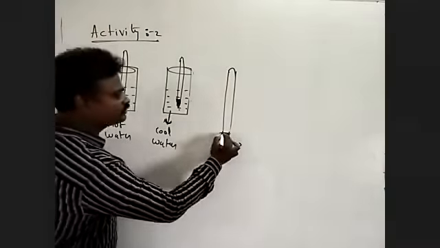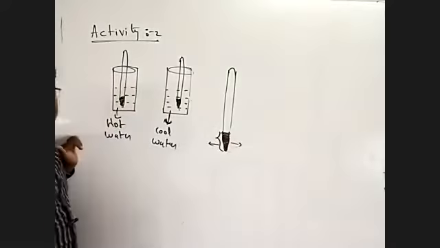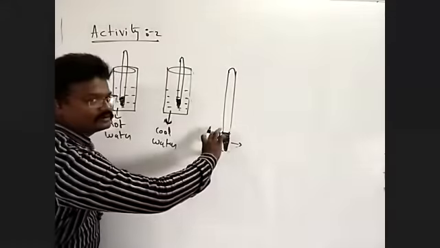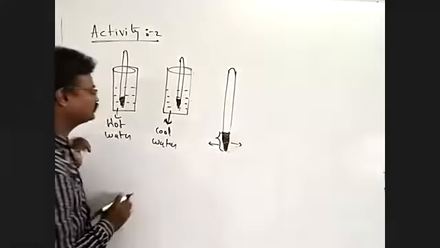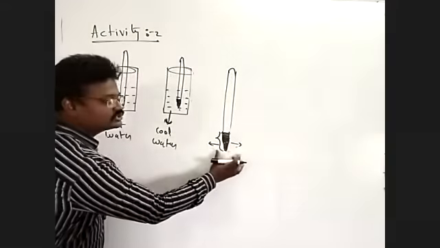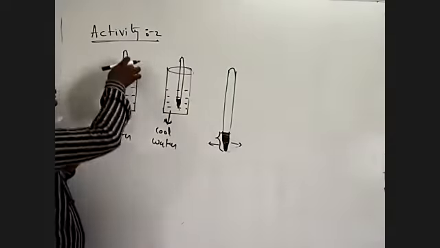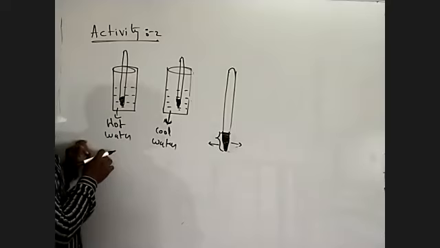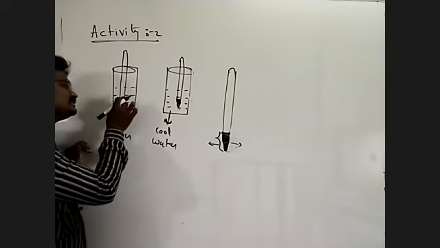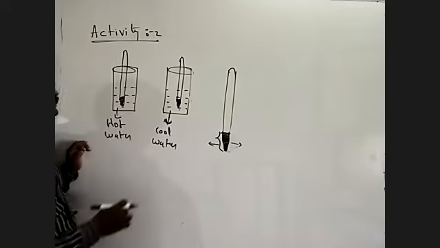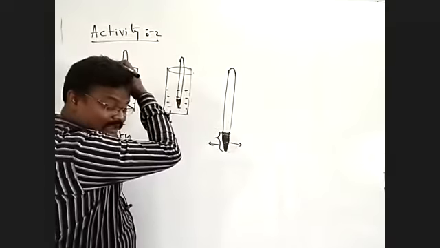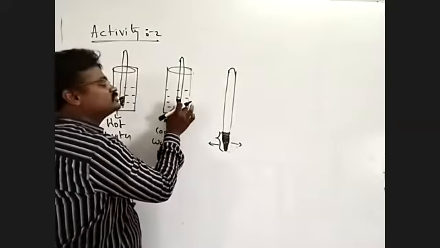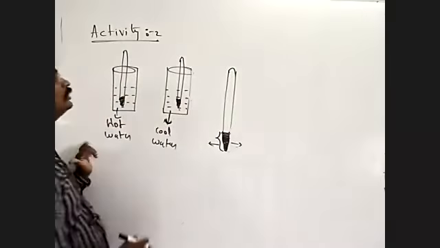This is the mercury level. Note it down in your book. Next, one laboratory thermometer is kept in hot water and one more is kept in cool water.